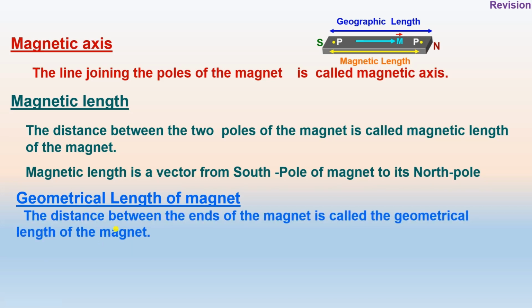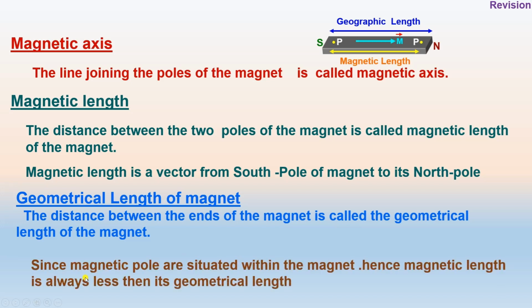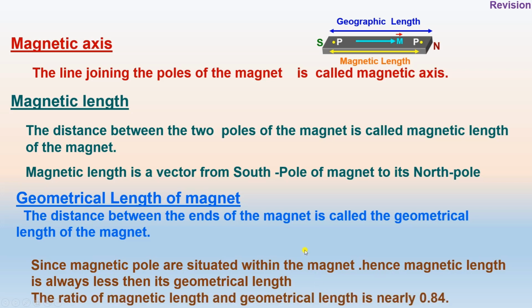The distance between the ends of the magnet is called the geometric length. Since the poles are situated within the magnet, the magnetic length is always less than the geometrical length, and the ratio of the magnetic length to the geometric length is nearly 0.84.